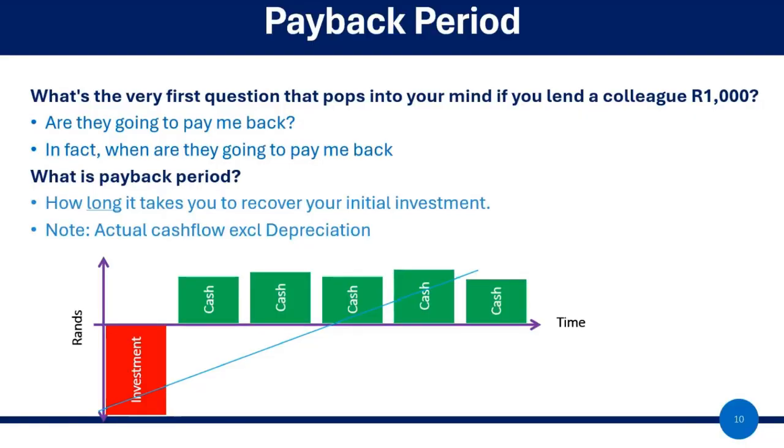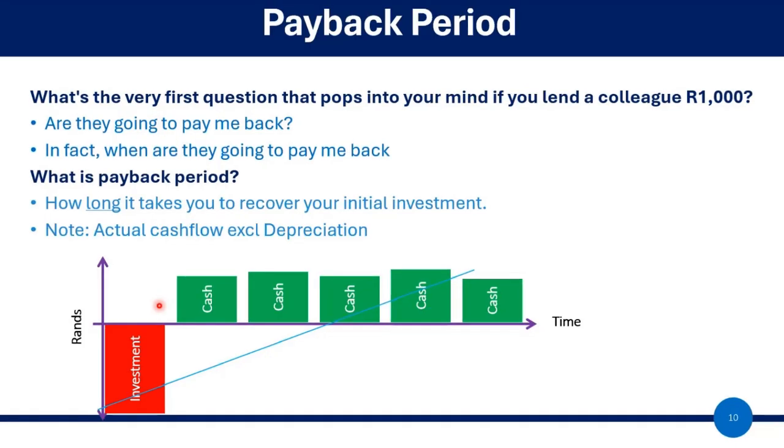So when we do payback period, we are evaluating an investment based on when it's going to pay me back. Pay us back as a company. So you make an investment now, which is year 0 or time 0, and it pays you cash flow over a couple of years.